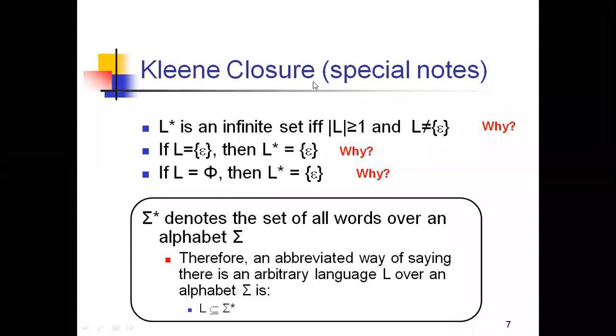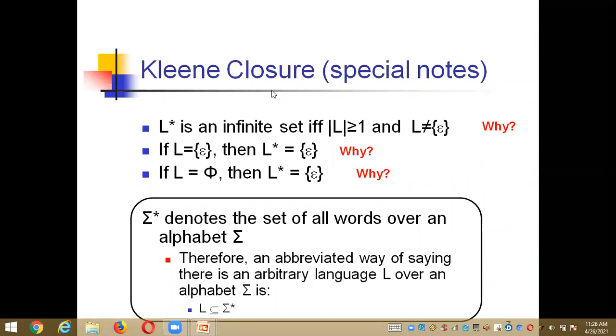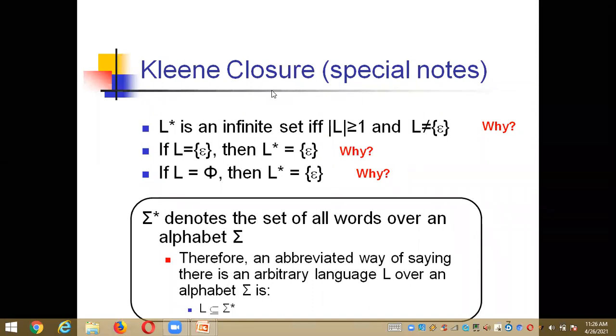And here we're having a most important note: sigma star. Sigma star is nothing but an alphabet representation, right? And it always denotes the set of all words over an alphabet sigma. What is the meaning of that? It denotes the set of all words over an alphabet sigma. And here the language is always a subset of this sigma star. This is a special note about the Kleene closure.